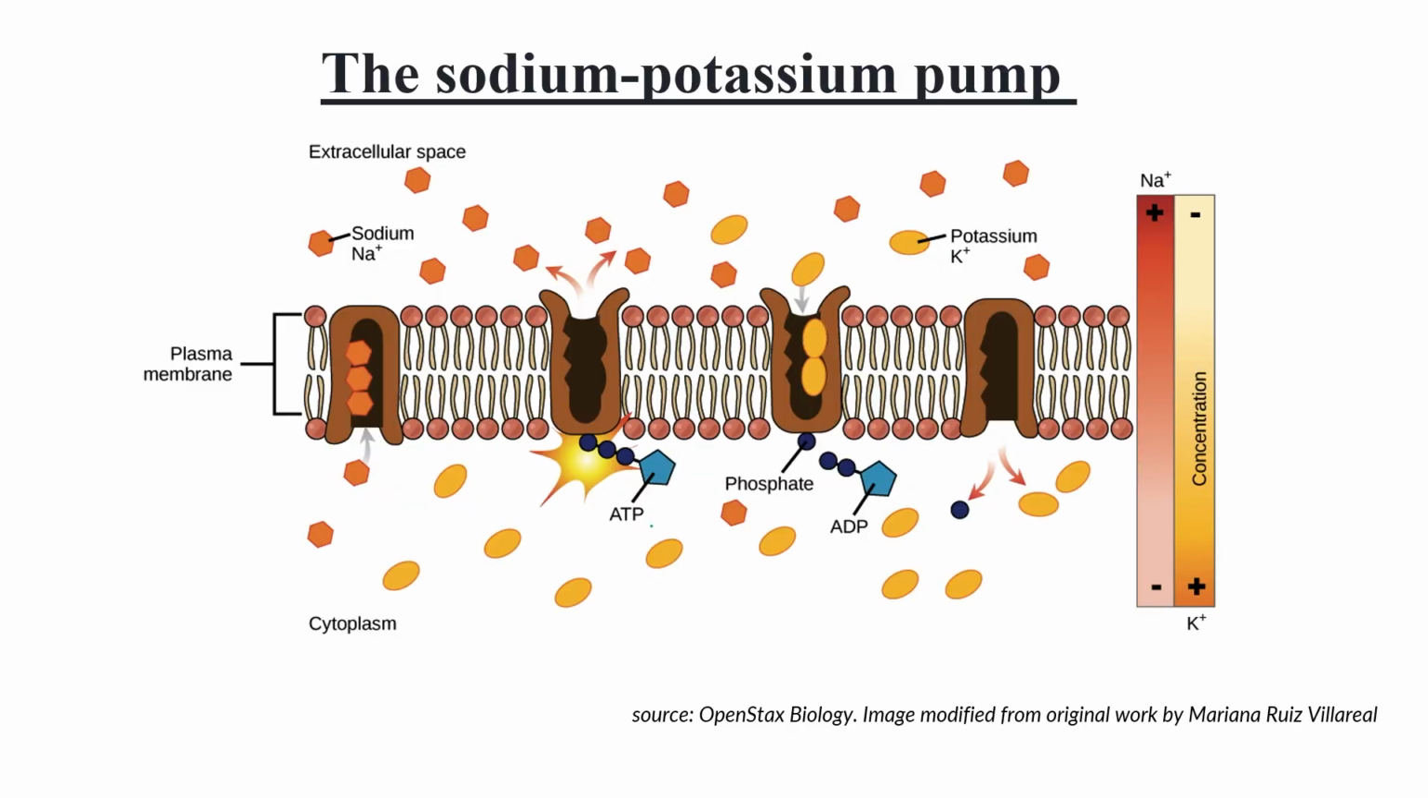Clear? So this is a picture showing the sodium potassium pump. The concentration of sodium is high outside the cell, and the concentration of potassium is high inside the cell. So high to low. Not high to low, but low to high, I'm so sorry, low to high. Then we require ATP for this kind of reaction.